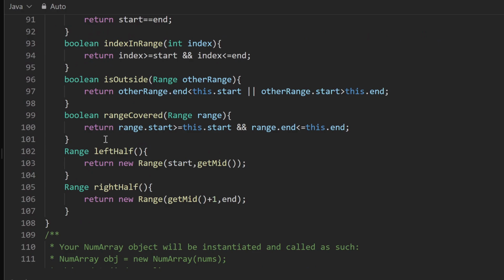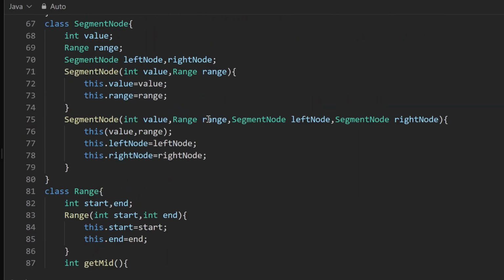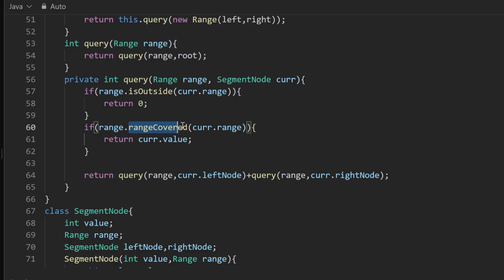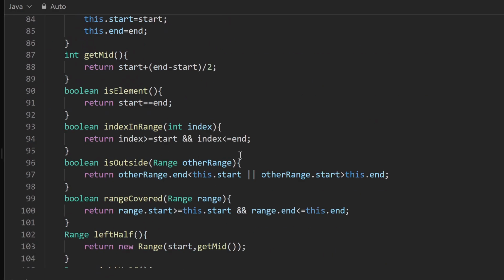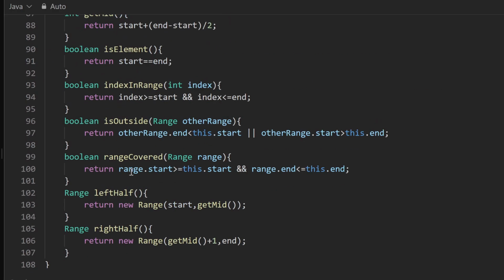So let's see the range cover method. That is also something we have used. That was the case when we wanted to prove that the query range is completely enveloping the node's range. That's when we used this method. So how is it done, how is the other range going to be completely within the current range?